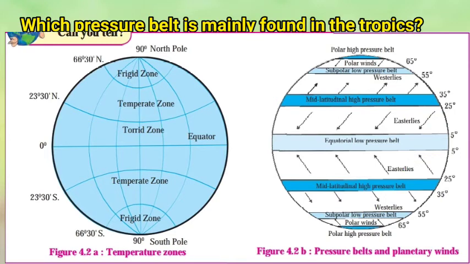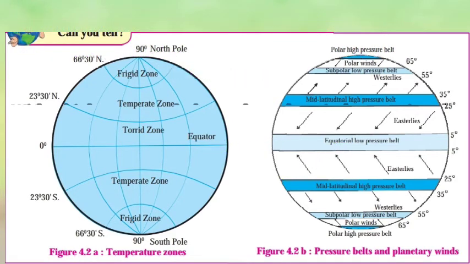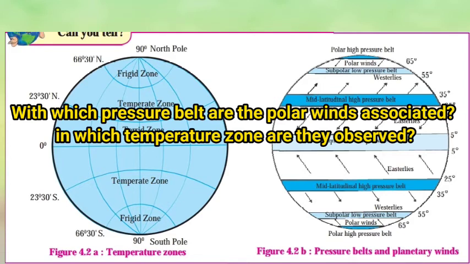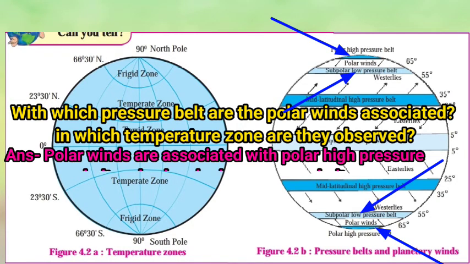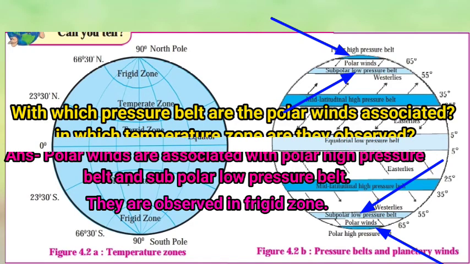Number 1. Which pressure belt is mainly found in the tropics? So children, see in the figure which pressure belt is mainly found in the tropics or torrid zone. We can see in this figure the equatorial low pressure belt is mainly found in the tropical zone or torrid zone. Next question, with which pressure belt are the polar winds associated and in which temperature zone are they observed? So children, you can see in the figure polar winds are associated with the polar high pressure belt and subpolar low pressure belt, and they are observed in the frigid zone.